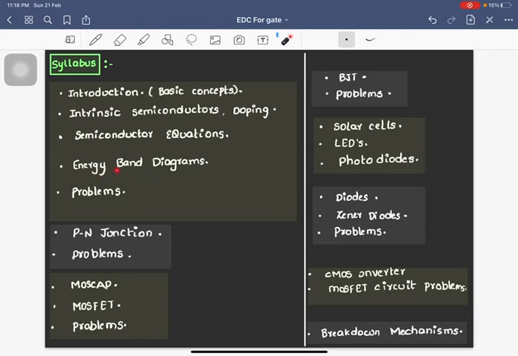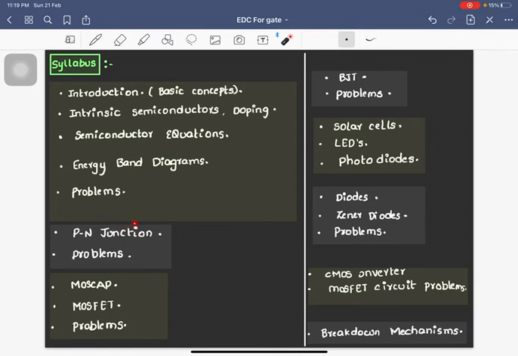Once all these topics are completed, in between each topic we are going to solve problems related to them. Suppose the semiconductor equation is done, we are going to solve problems related to it, and then we will be coming to energy band diagrams and solving problems in energy band diagrams. So we are going to do it that way.